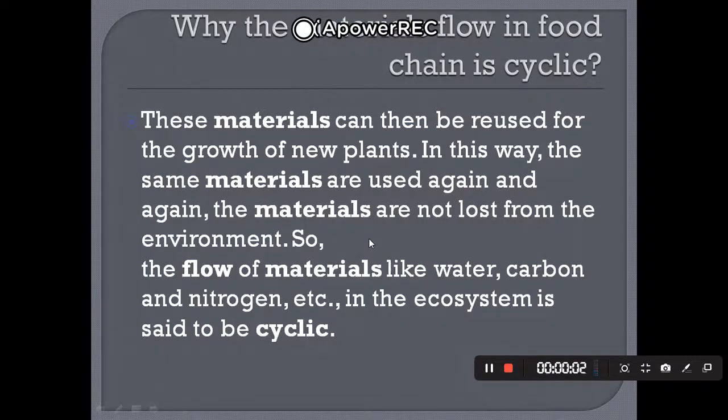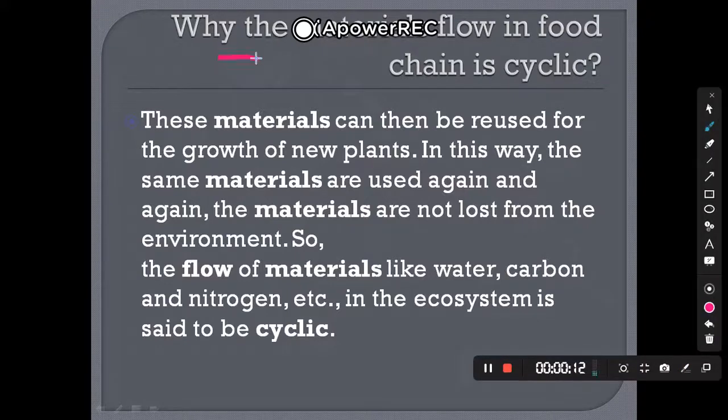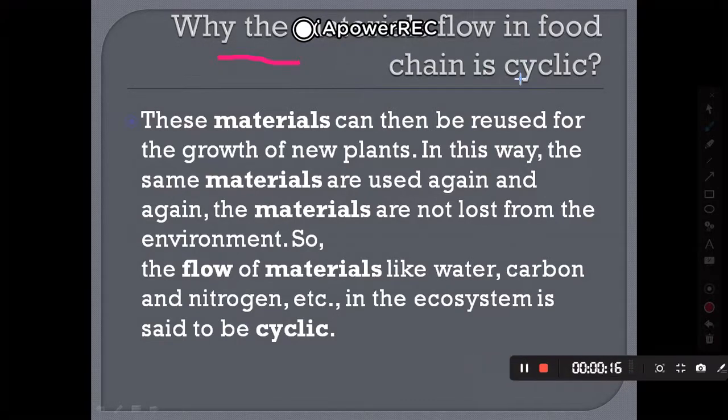So this is the third question: why is the flow of materials in a food chain cyclic? It means the materials which flow in a food chain are cyclic, but why is it so? The materials can then be reused for the growth of new plants.